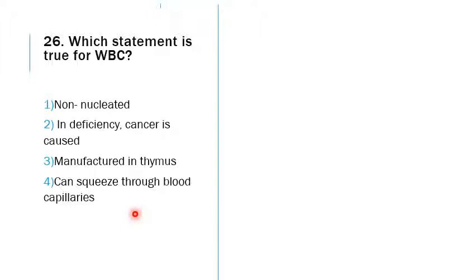If a foreign body or infectious agent enters into the skin, into the tissues, there will be some signal sent from there into the blood. Based on the signal obtained, the WBCs will actually come out of the capillary to attack the invader in the tissues. Usually WBCs will not be present in the tissues, but at times of need they come out.